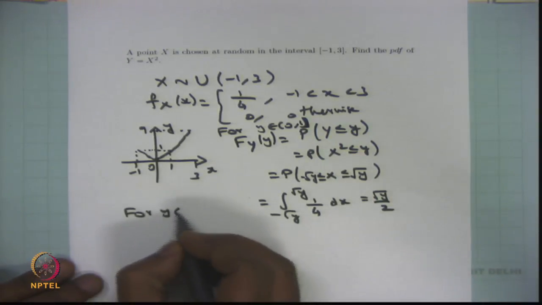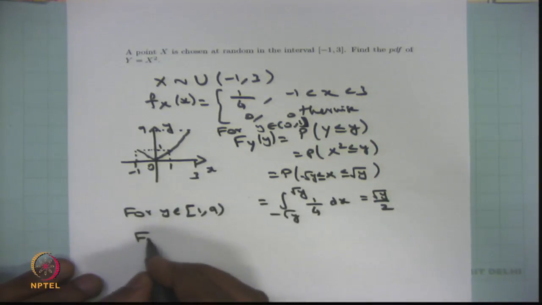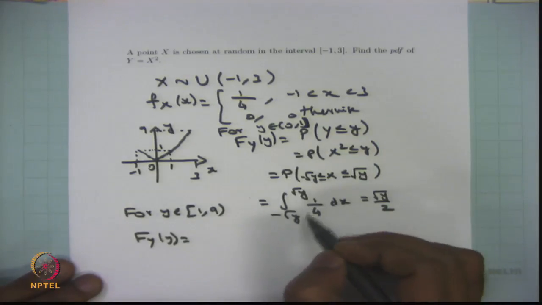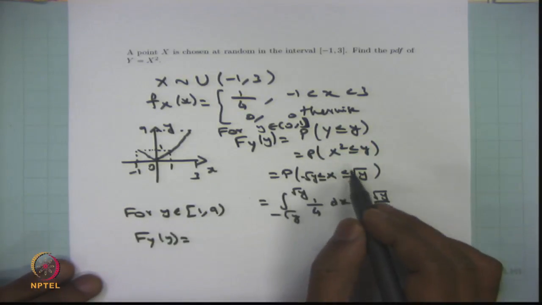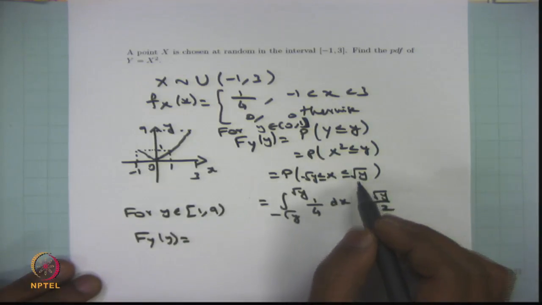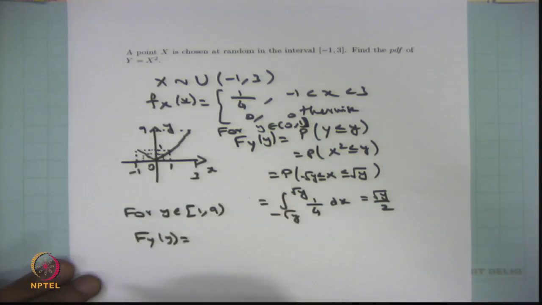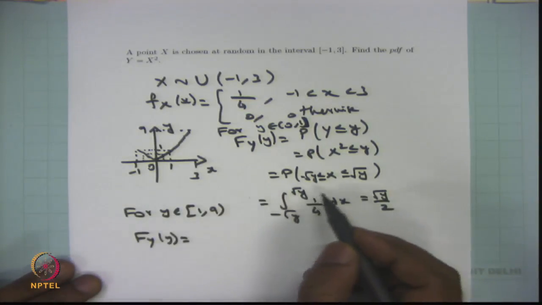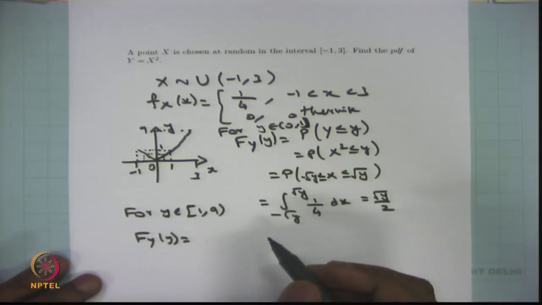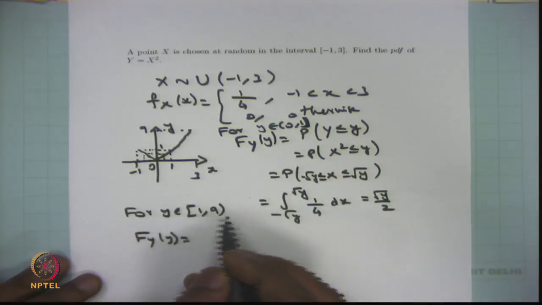For y between 0 and 1, you have the probability of x lying between minus square root of y to plus square root of y, because for every point you have 2 inverse images. Fine. So now we are going for y belonging to 1 to 9.